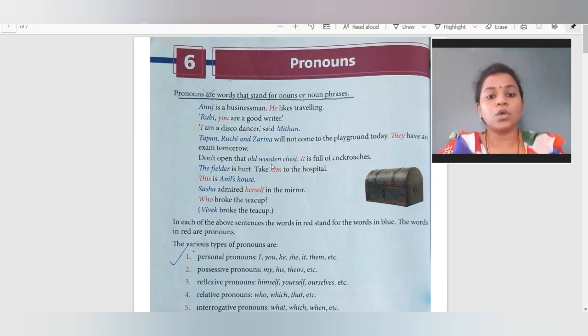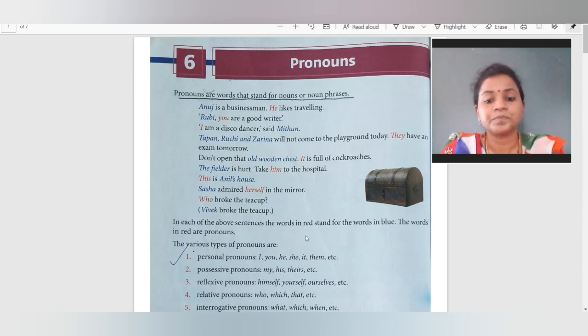Don't open the old wooden chest. Now the old wooden chest is a thing. So instead of old wooden chest, we will use it. It is full of cockroaches. The fielder is hurt. Take him to the hospital. This is Anil's house. Sasha admired herself in the mirror. Who broke the teacup? Okay, so Vivek broke the teacup. It is because of a question. The answer is given to you.